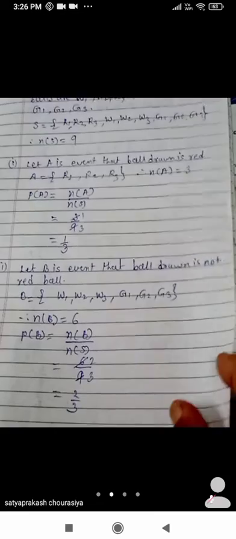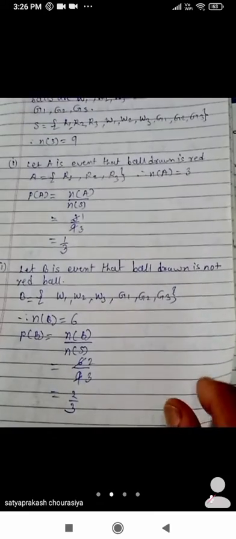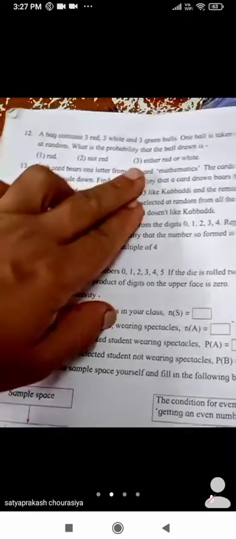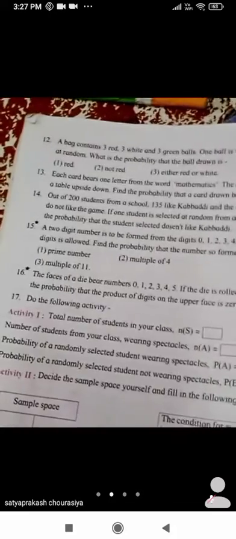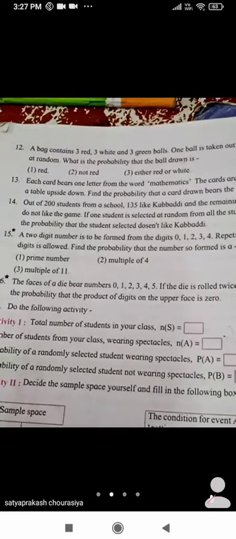Okay, now see the next event. What do we have to see now? Next event. Now yes, the last event is either red or white. The event C is getting either a red ball or a white ball.